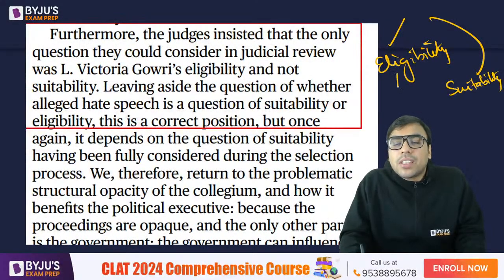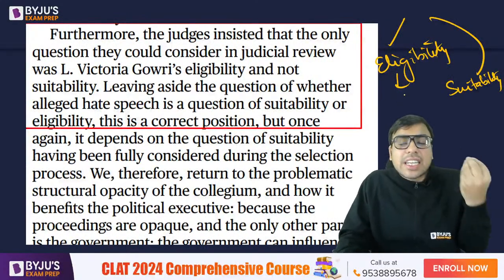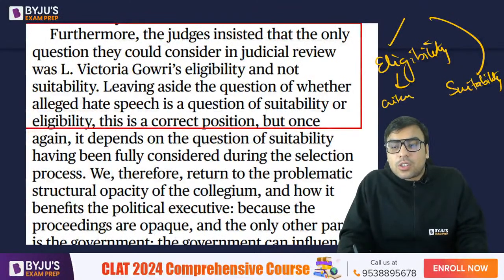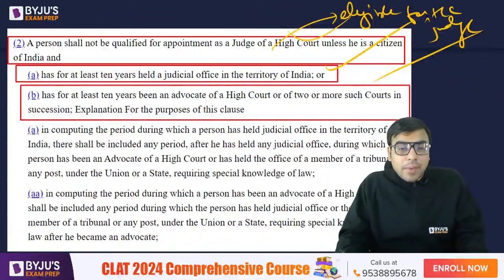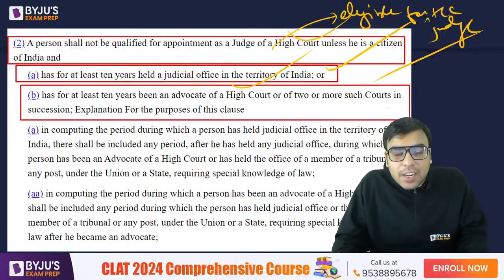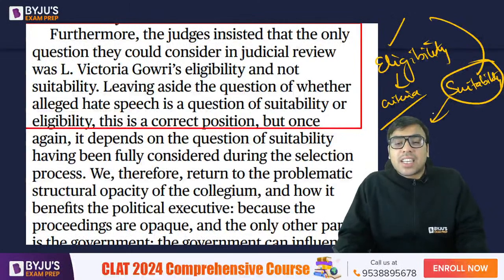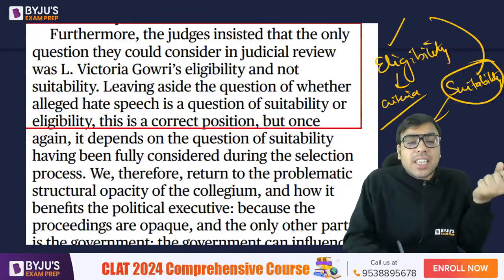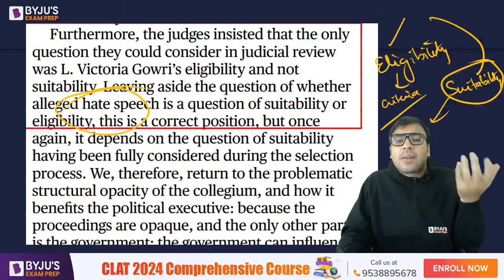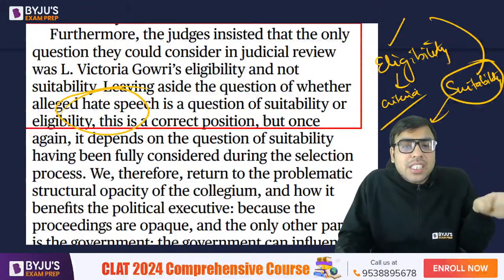So eligibility means whether you are following all the criteria or not. In her case, all the criteria are being met. She might have been an advocate for more than 10 years. But suitability means whether all the things are crystal clear or not, or is there any allegation. According to the author, there is an allegation of hate speech against her, because of which she is not suitable.